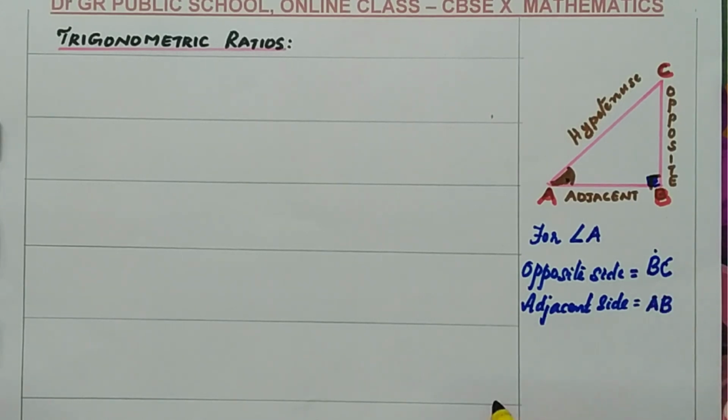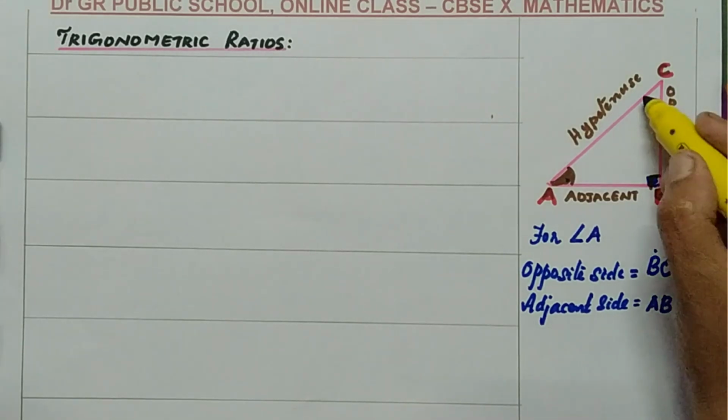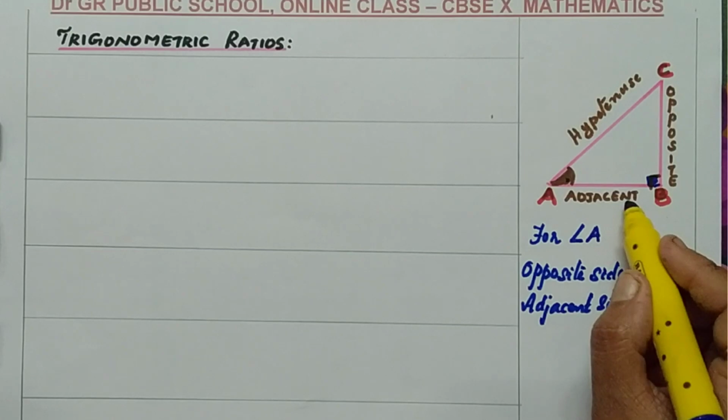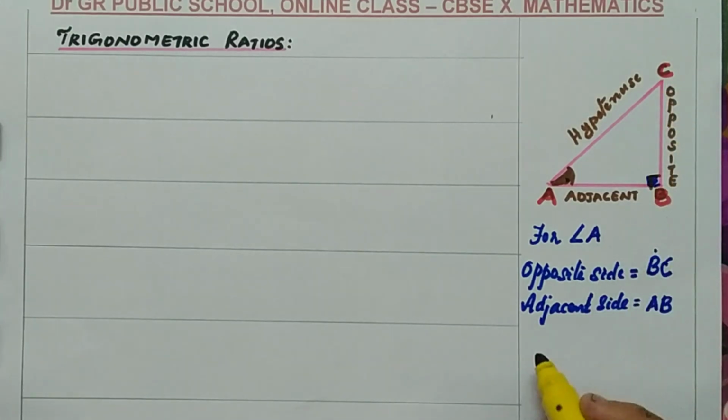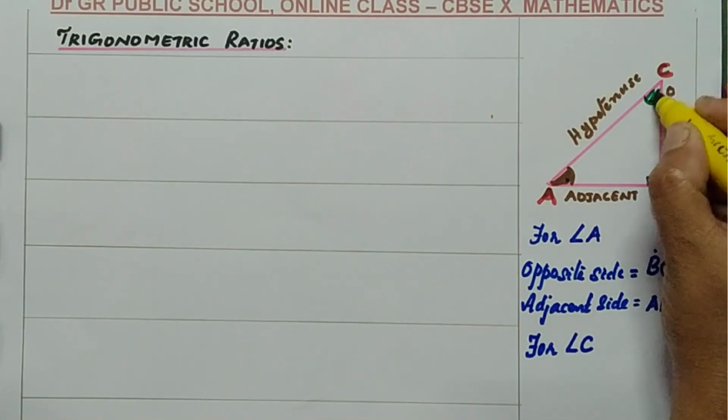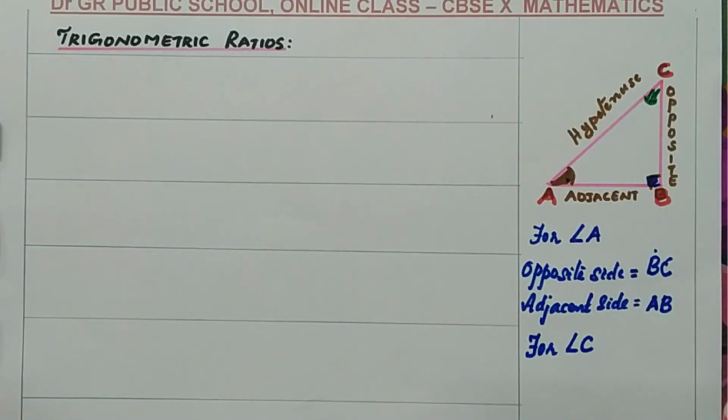But if you consider angle C, the opposite side will be AB and the adjacent side will be BC. I am going to write that also. For angle C, the hypotenuse never changes.